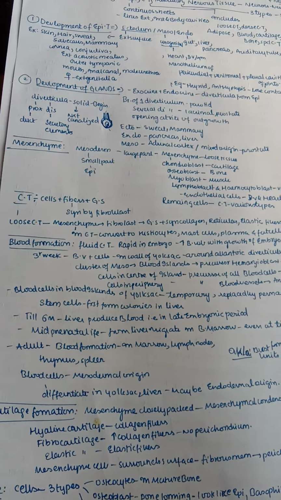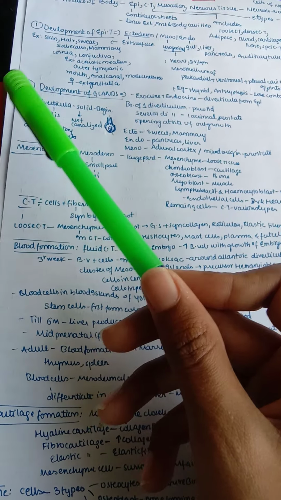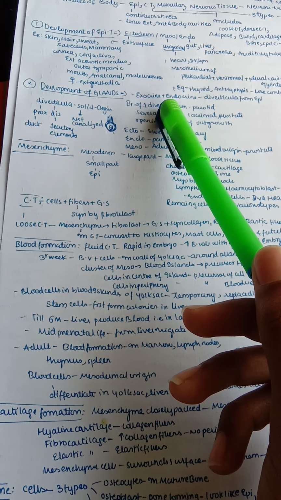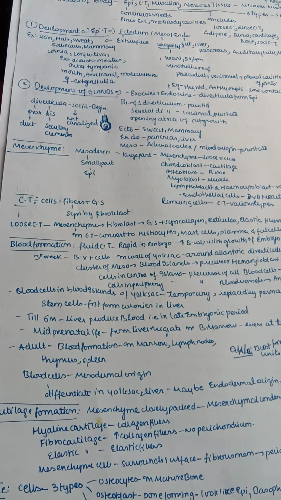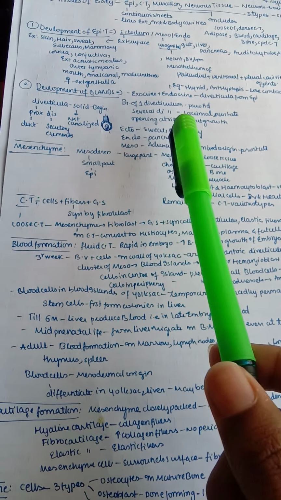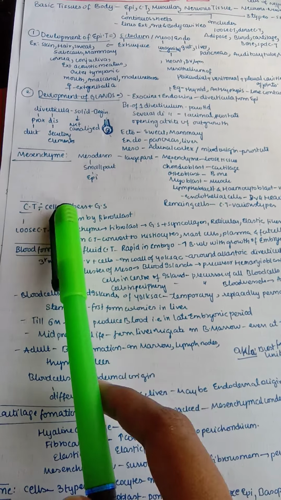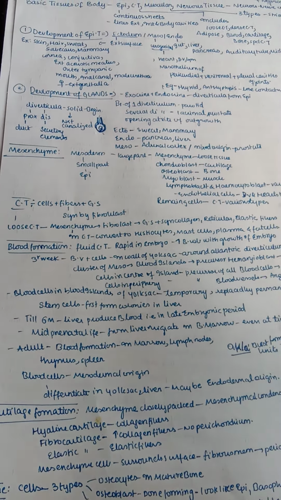So till now we have seen that the epithelial tissue is formed from ectoderm, mesoderm and endoderm, and glands are mainly formed from diverticula of epithelium, meaning they also have different types like ectoderm, endoderm, mesoderm. And mesenchyme, we have said, forms the larger part, all the major cells required, and the remaining part is forming connective tissue.